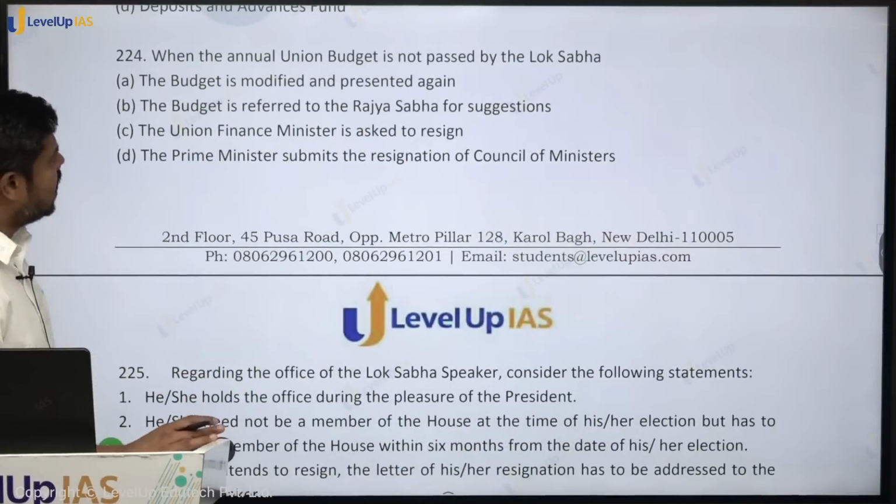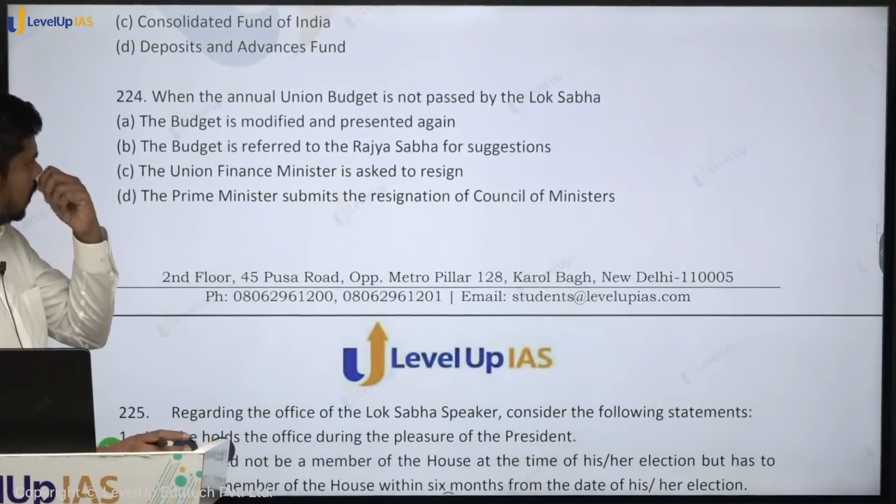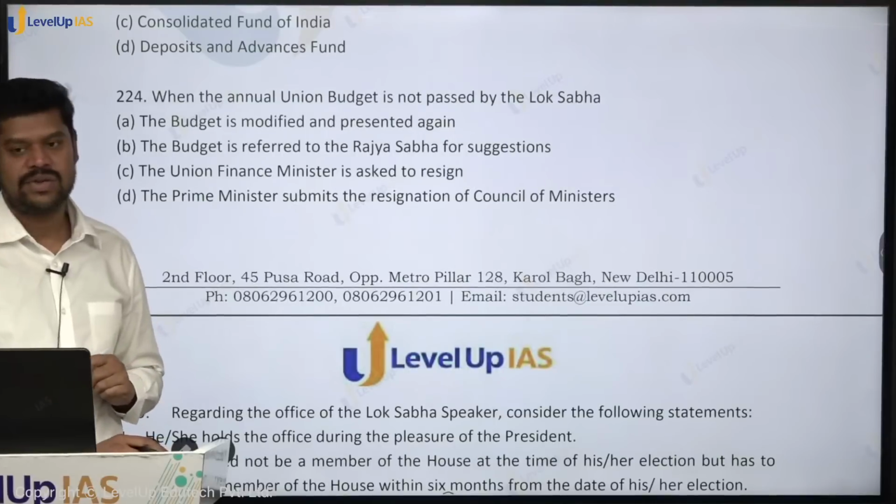Have I discussed the previous question? Okay, so come to the next question. When the annual union budget is not passed by the Lok Sabha, so what does it imply when it is not passed by the Lok Sabha?